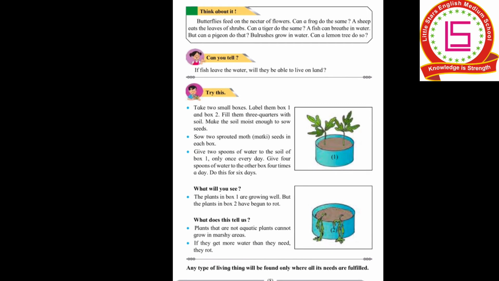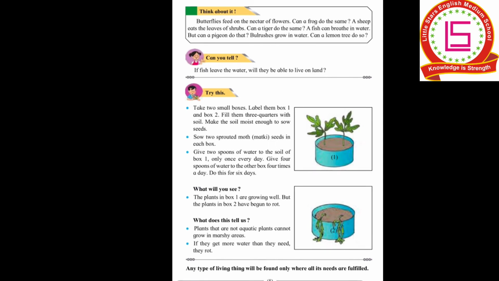And then in one box, you have to give 2 spoons of water every day, only once a day. And in the second box, you have to give 4 spoons of water 4 times a day.